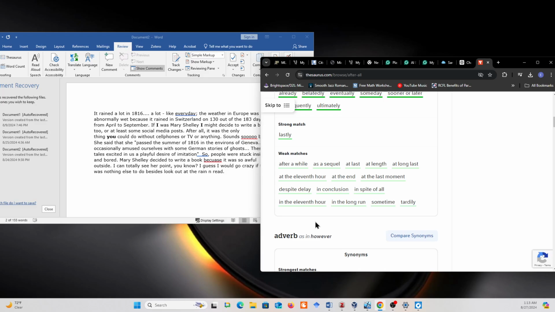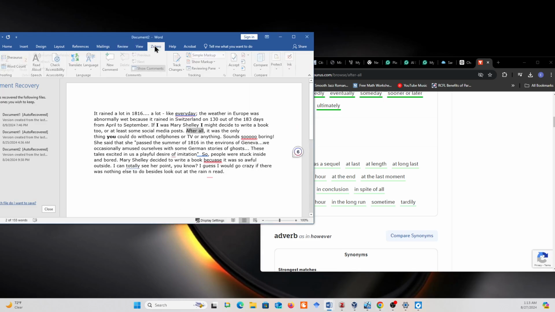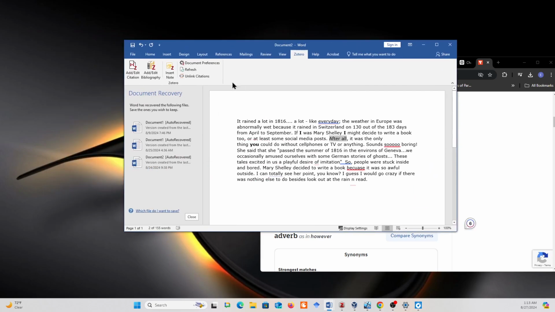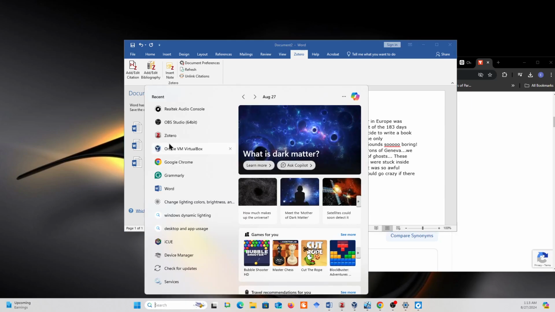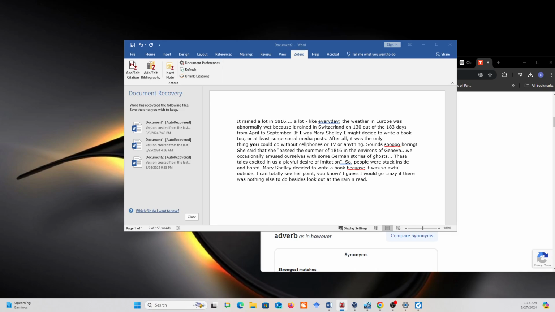I mean, we have citation generators, we have ChatGPT that can help with spelling and grammar only. That's it. We have online thesauruses, and there's a lot of other tools we use. Like if you notice one up here, there's Zotero. This is when you start getting more advanced. You have bibliographies, and Zotero is a great tool. It's a manager for papers.